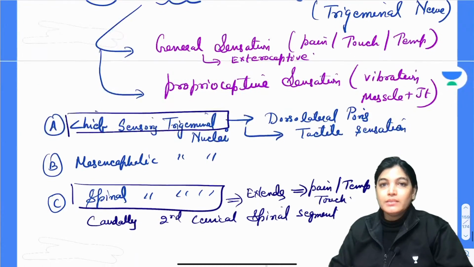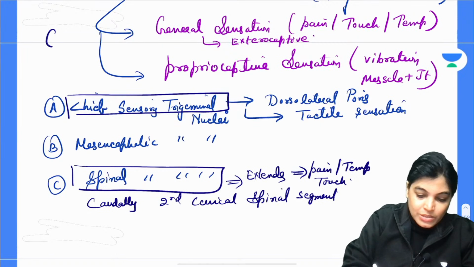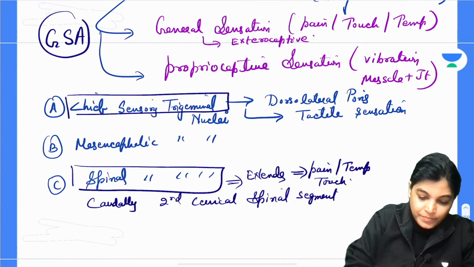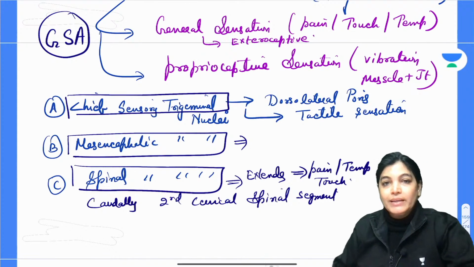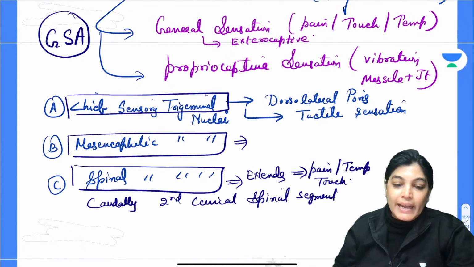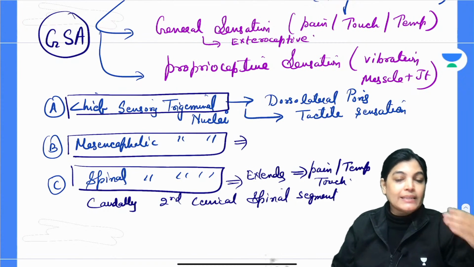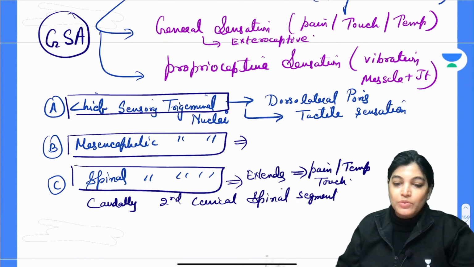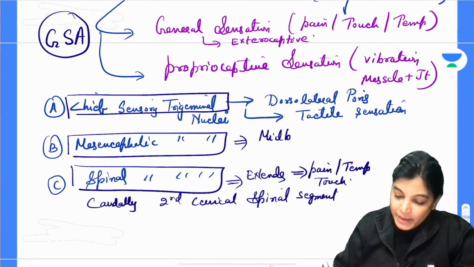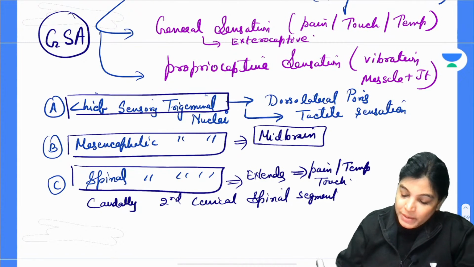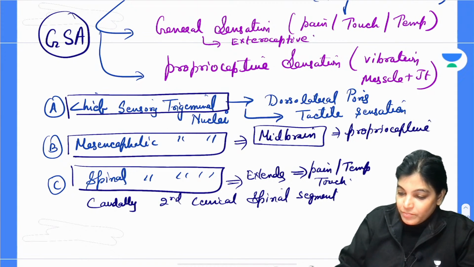Got it? So we are talking about general somatic afferent. Now, the third one is the mesencephalic nucleus, which extends more cranially. It is the extension from the chief sensory trigeminal nucleus in the cranial direction, going upward into the midbrain, and it is required for proprioceptive sensation.